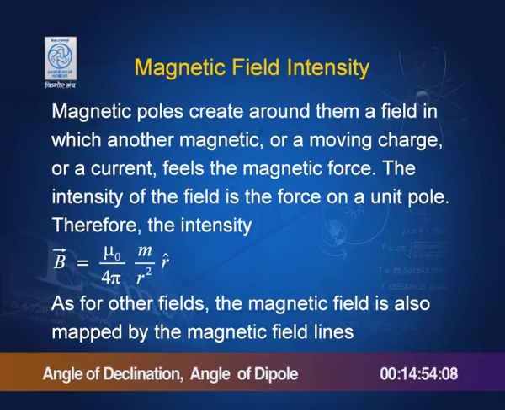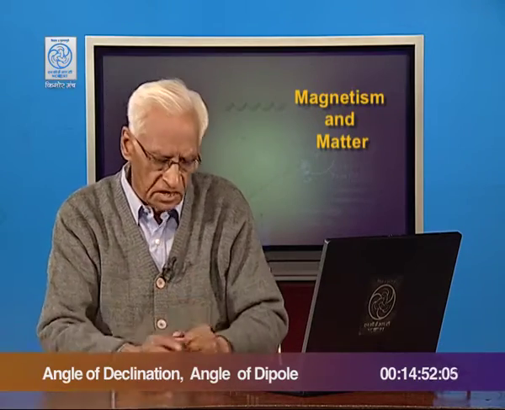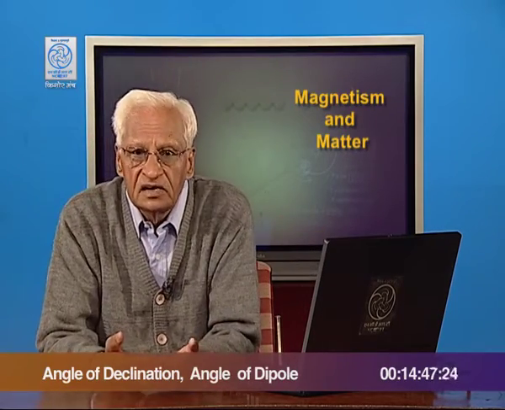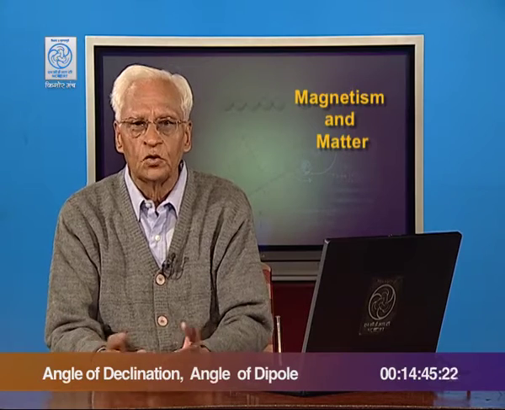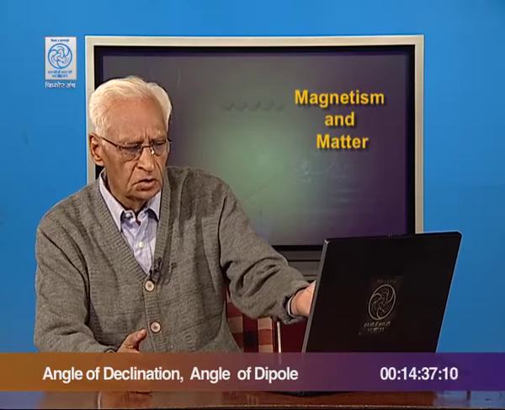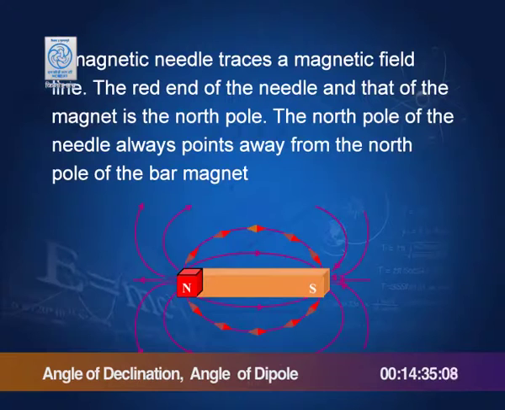We never get this field, actually we have field due to a dipole all the time. And like other fields, magnetic field also is depicted or pictured through the field lines.